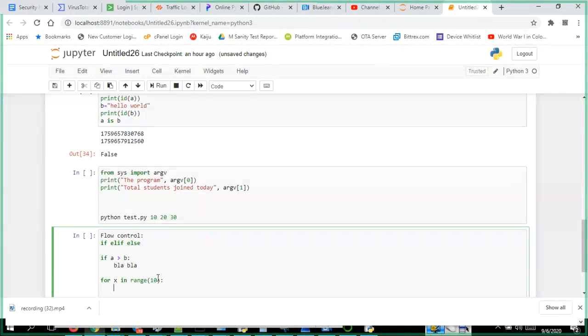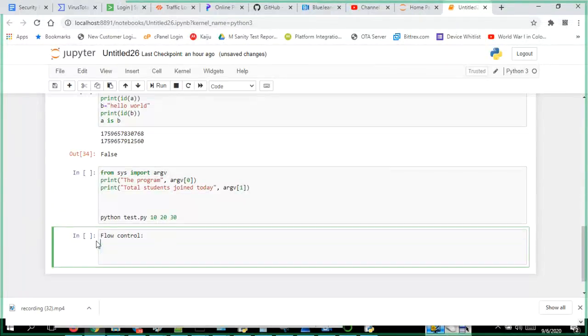So flow control describes the order in which the statements will get executed. Remember, the order in which the statements will get executed. So how many types of control flows do we have? That is the first point we will discuss. I have a total of 3 types of control flows. The first one is